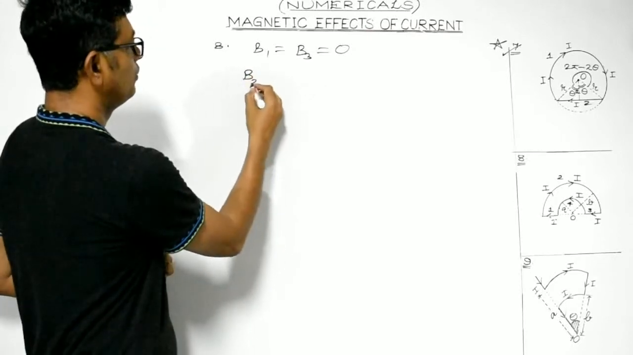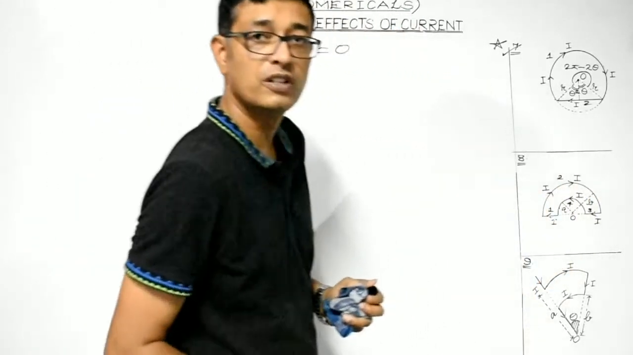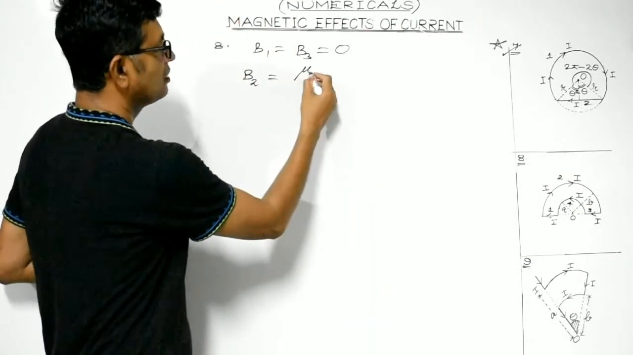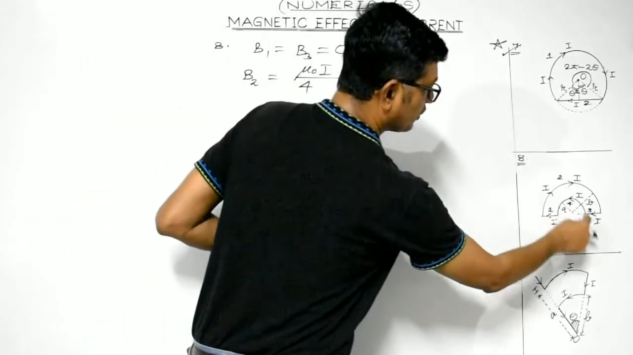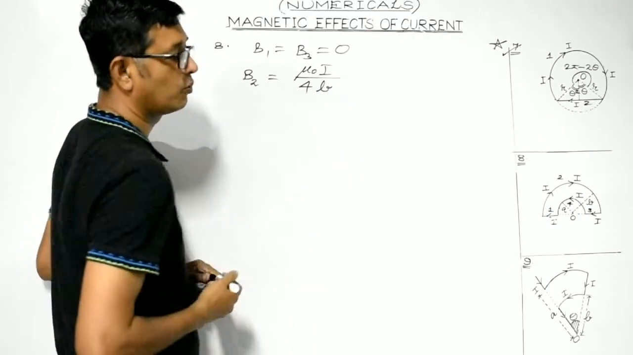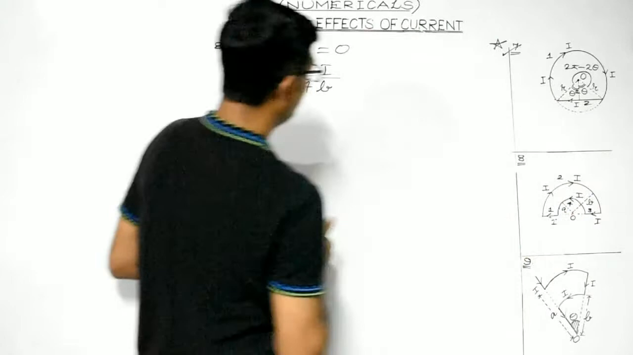Consider B2. This is a semicircular portion. So, at the center of a semicircular current carrying loop, the magnetic field is mu naught I divided by 4 into radius. What's the radius of the semicircular loop? It is B. And what will be the direction? Current is flowing clockwise, so it will be directed inwards.